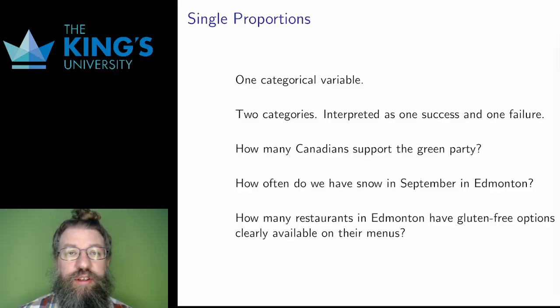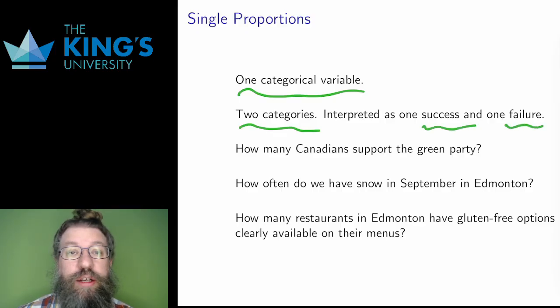So what kind of statistic is this? Well, it is a proportion, a percentage, but only one. We're asking about the value of a single percentage observation. It is still a categorical variable with two options. It's like a trial, but without a control group. There is only the treatment group. So instead of comparing the two groups, it's just about the one group. What percentage of the group falls into the two categories? Regardless of the two categories, they are generally interpreted as success and failure, and we will use that language throughout.